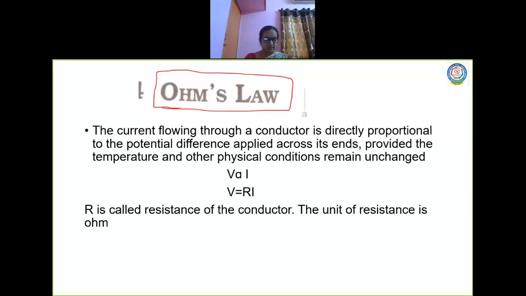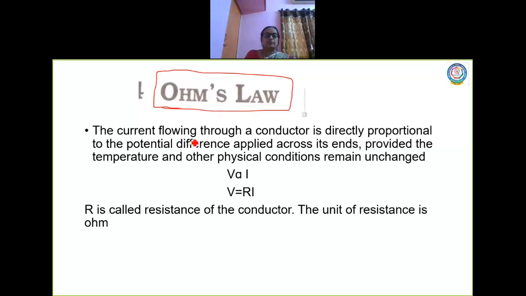It was discovered by George Simon Ohm. He is the physicist behind this law, and hence the name Ohm's law. Now, this law states, I'm just reading the law, please listen: